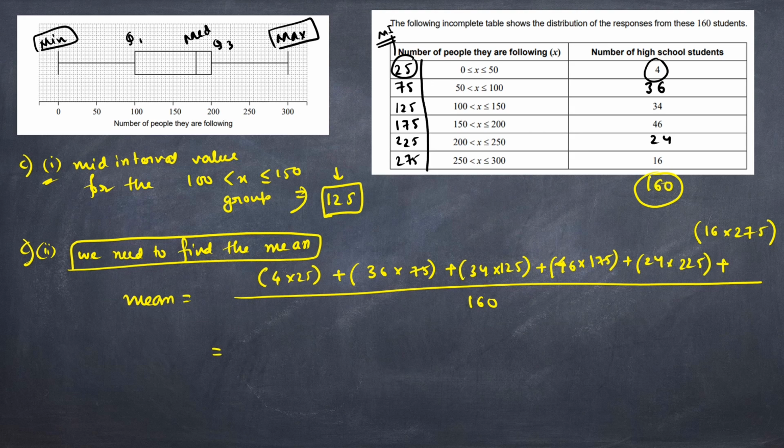If you calculate that, you will find the answer to be 155.625, approximately 156 students. So this is the mean.